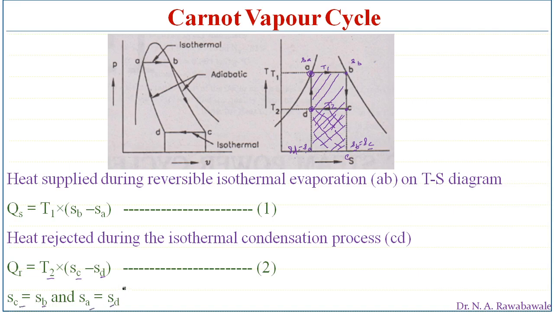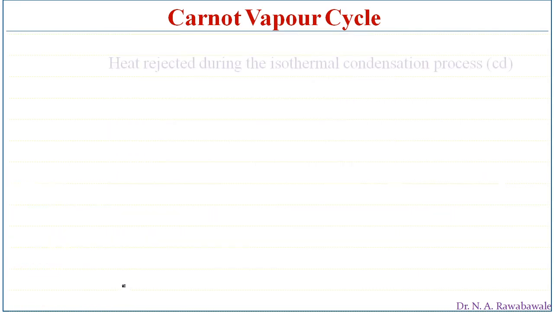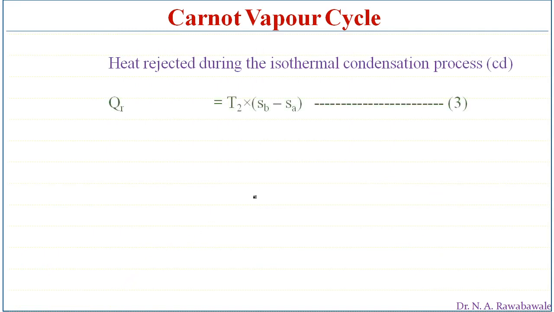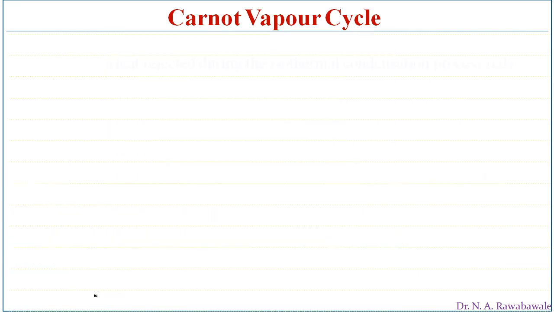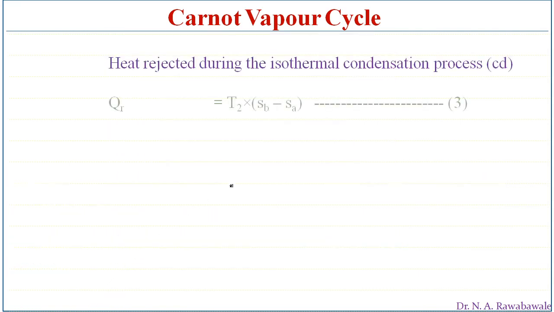From this TS diagram we can write this equation. So the heat rejected during isothermal condensation process CD is given by, substituting SC as SB and SD as SA, T2 into SB minus SA. This is the amount of heat rejected.